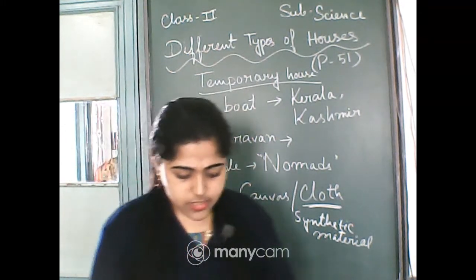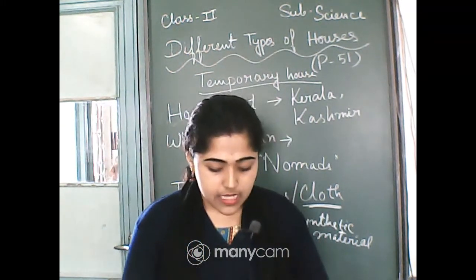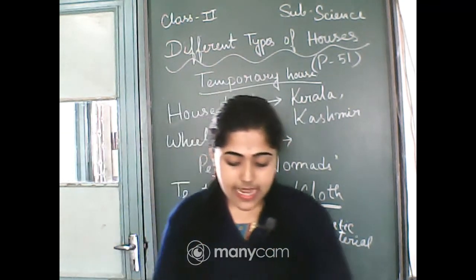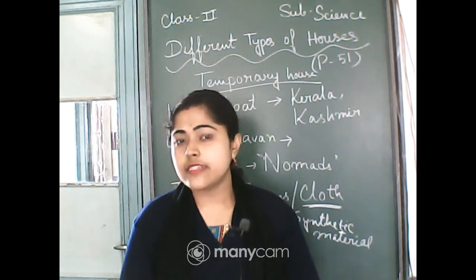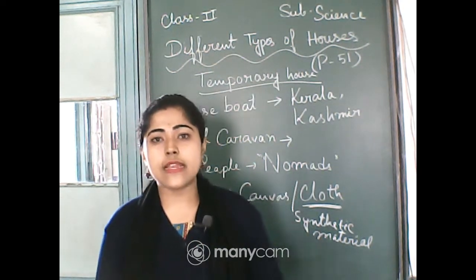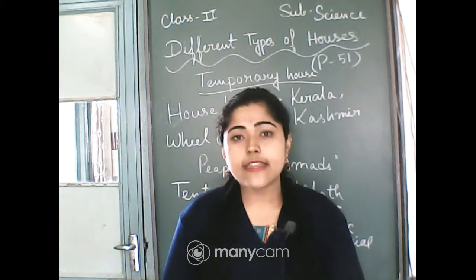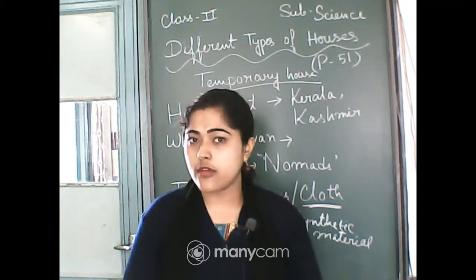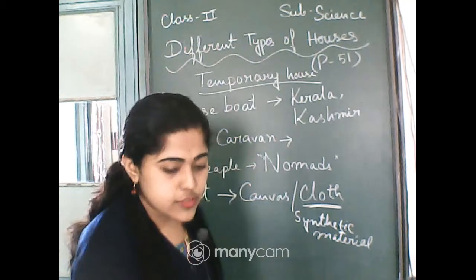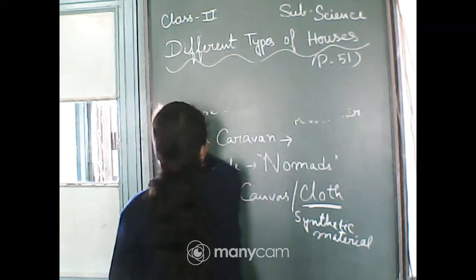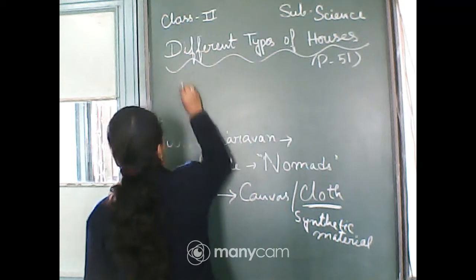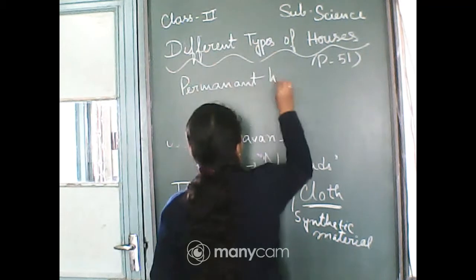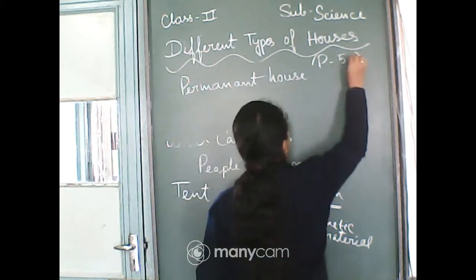Okay, we can discuss the permanent house also today. So let's see page number 52, houses that are fixed at one place. As I just told you, the houses we live in here, those houses that are fixed at one place, are called permanent houses. I am writing here about the permanent house. It's page number 52.